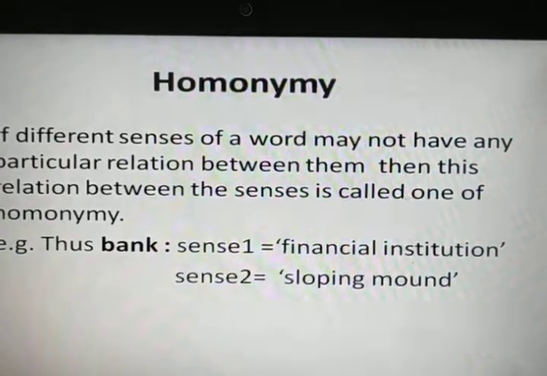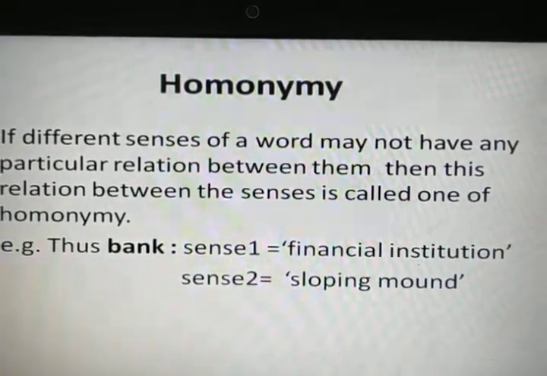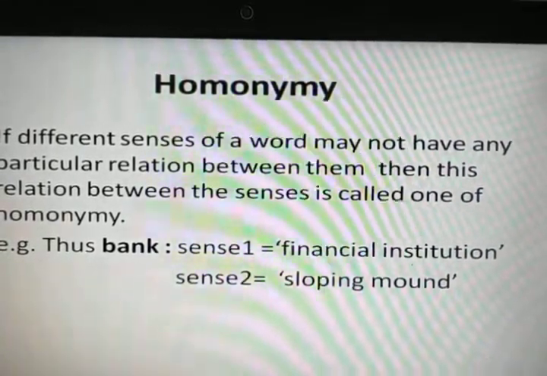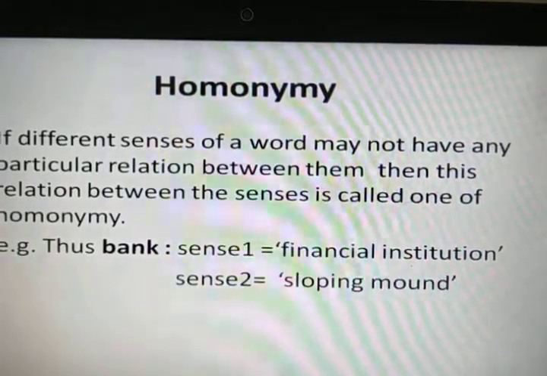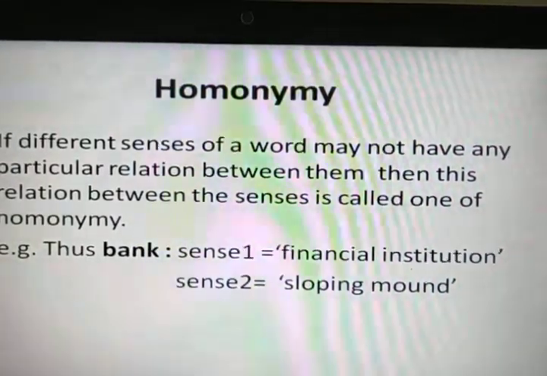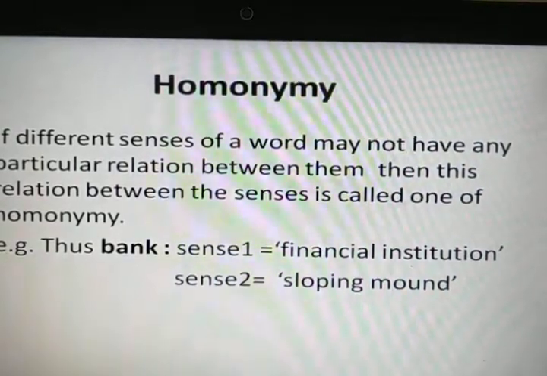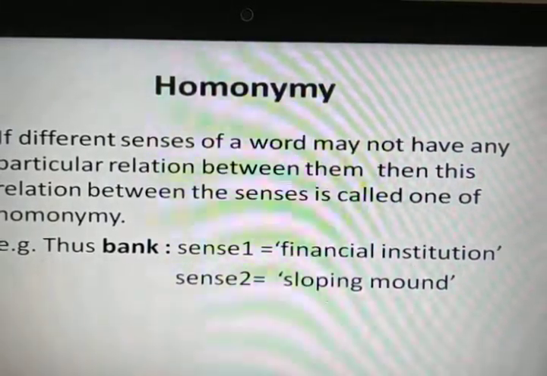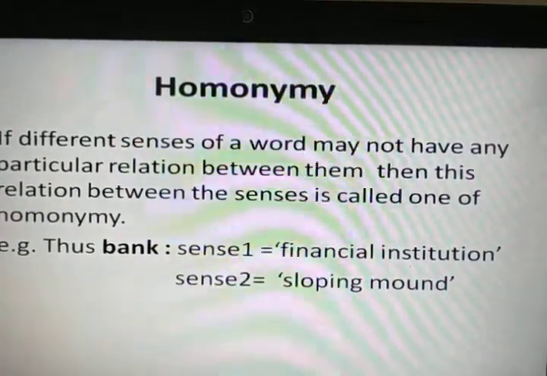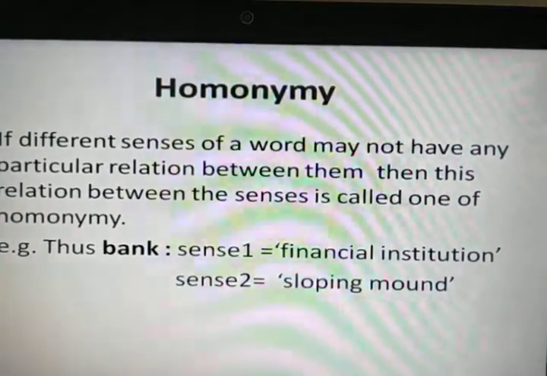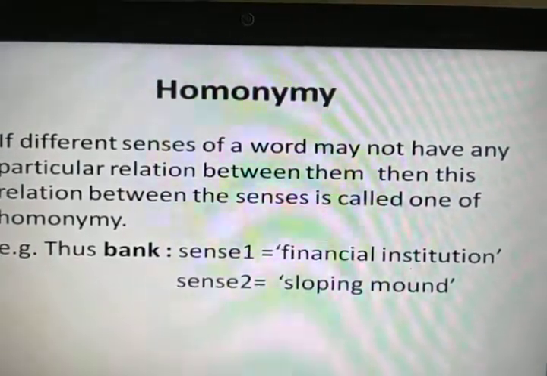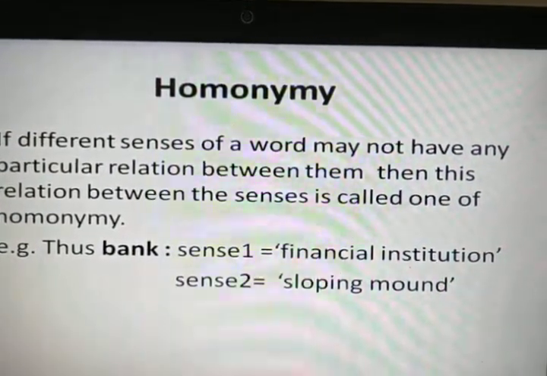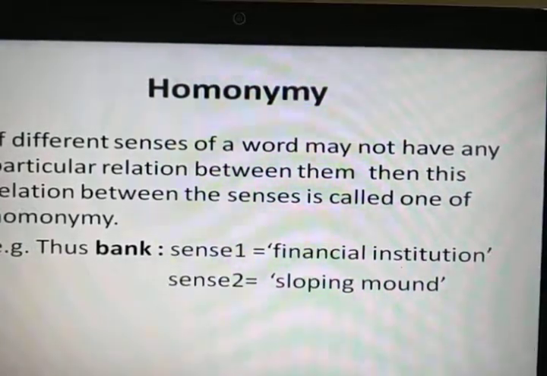First of all, we will discuss homonymy. What does homonymy mean? If different senses of a word do not have any particular relation between them, then this relation between the senses is called homonymy. Dear students, remember that each word may have multiple, different senses. For example, when we talk about the word bank, this word has two senses.